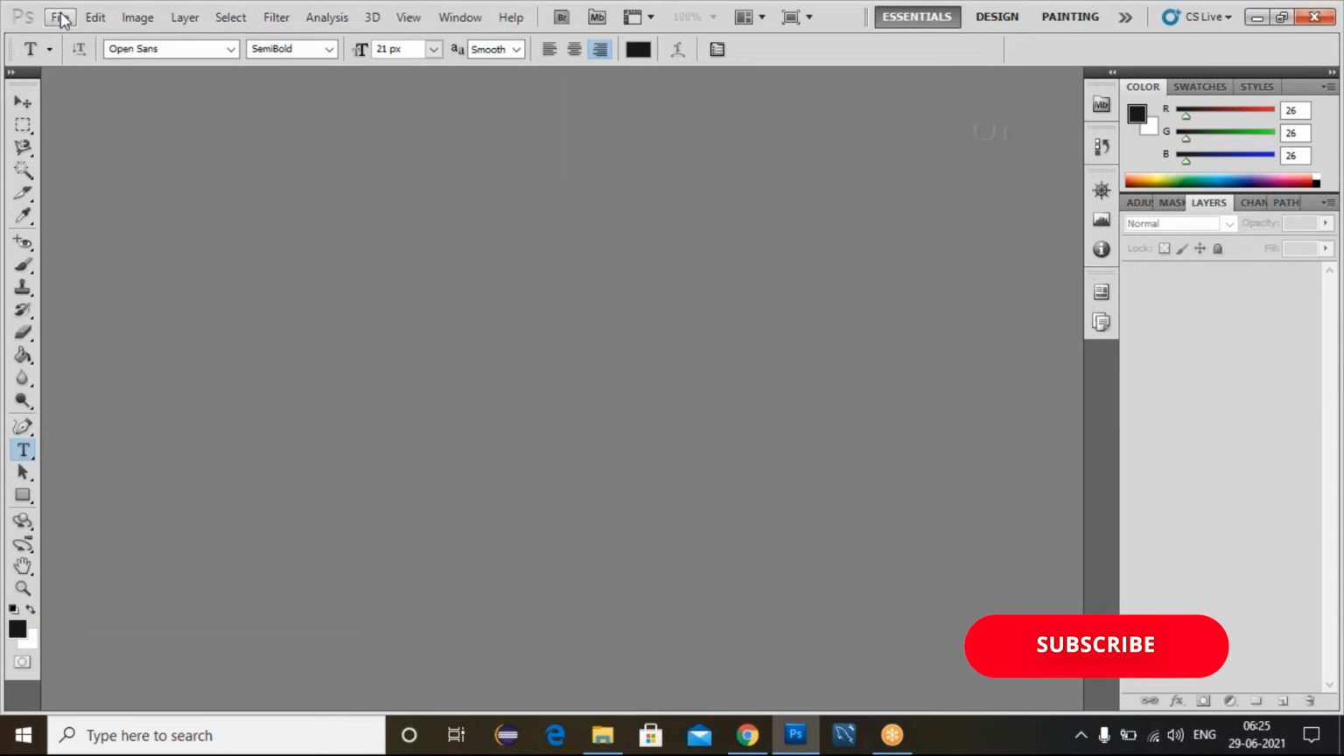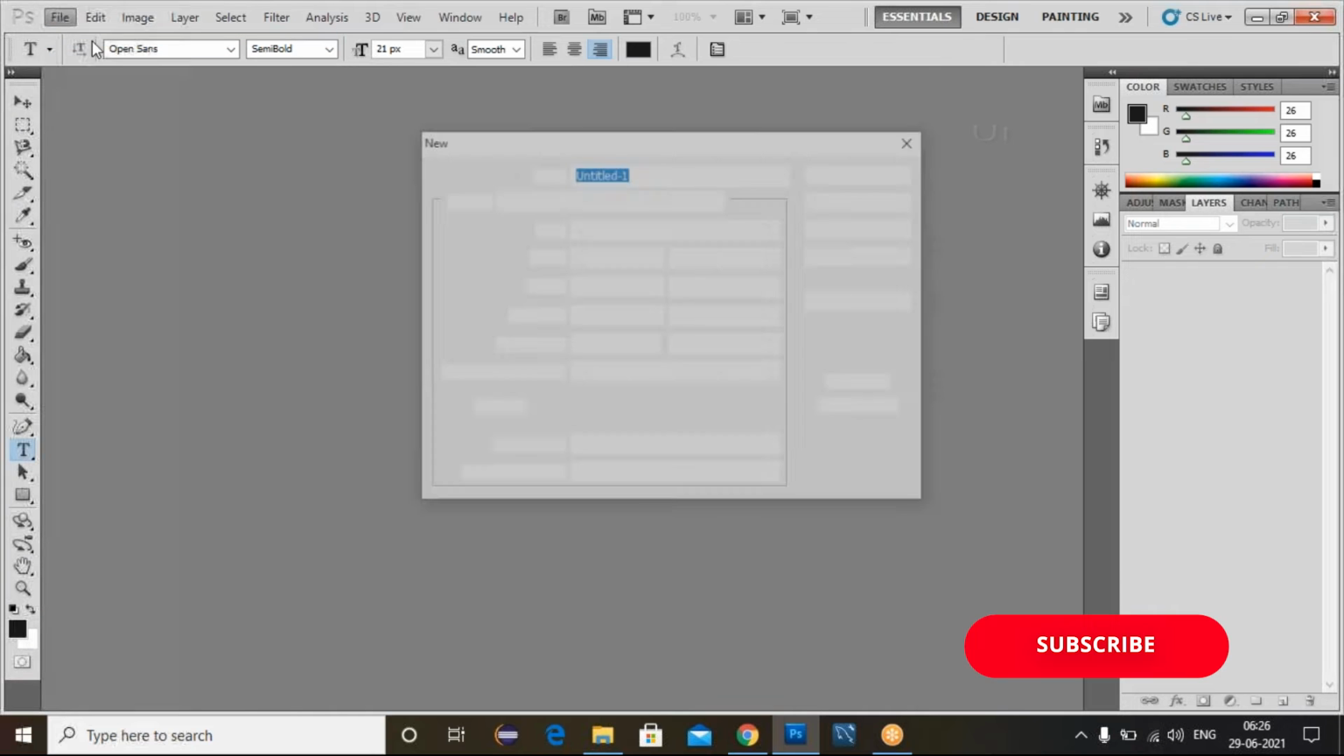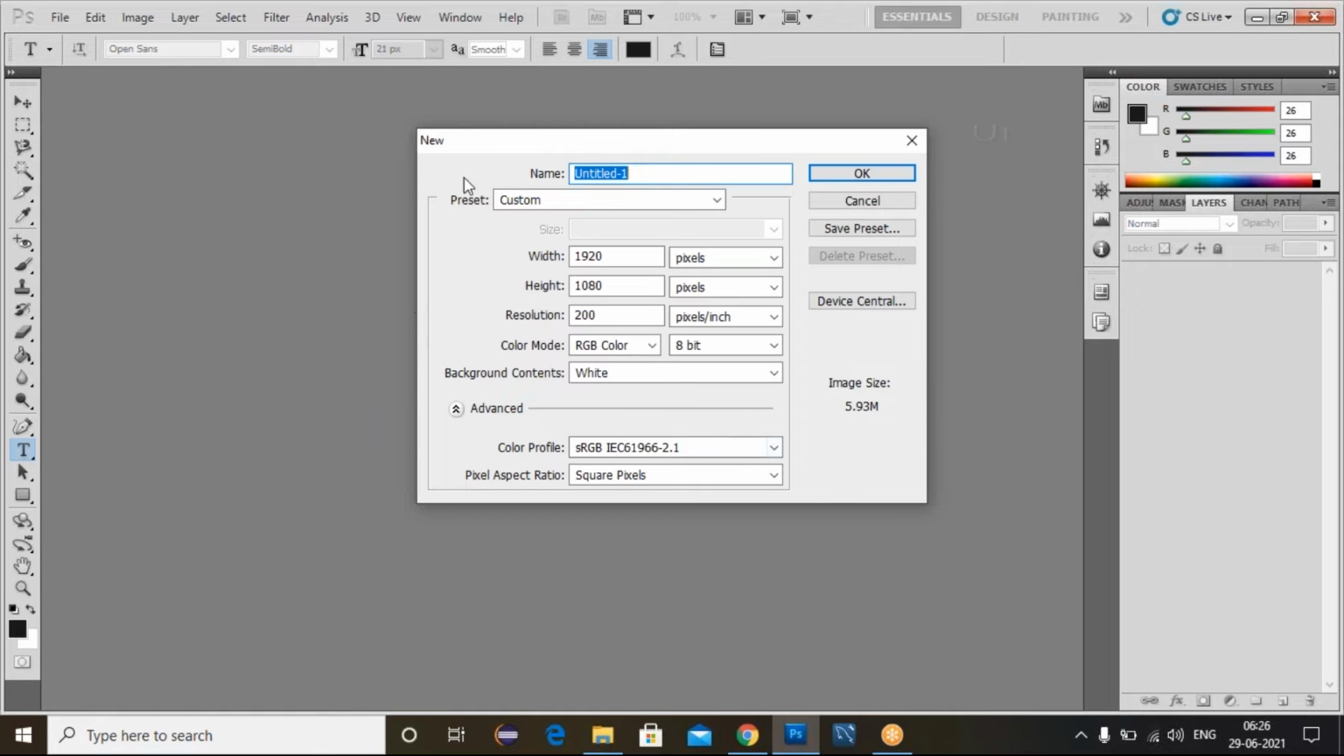Let me open Photoshop, go to File, click on New, and a small pop-up window will appear on the screen. You can select the preset as Custom, which means you are providing the custom height and width here. For width you can provide 1920, height 1080, resolution 200, color RGB color.